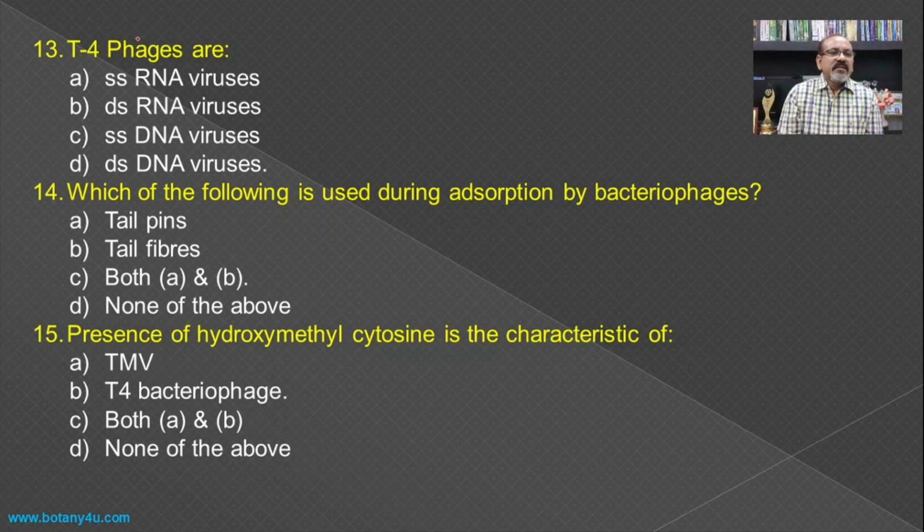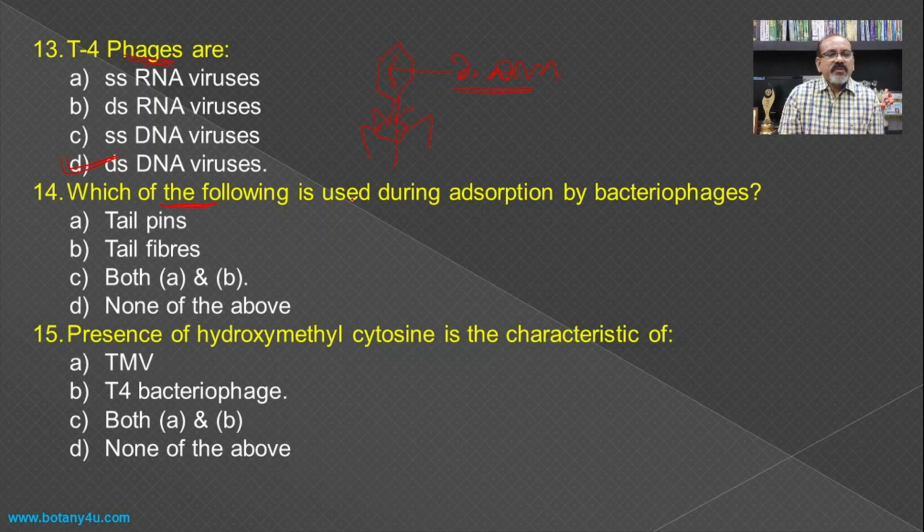Then T4 phages are, if you see the DNA or the RNA, which are the genetic material of the viruses, then in a T4 bacteriophage, the double-stranded DNA molecule is present as the genetic material. As you have seen the structure of bacteriophage, in the head region there is a presence of a double-stranded DNA molecule. So the double-stranded DNA molecule is the genetic material of the T4 phages.